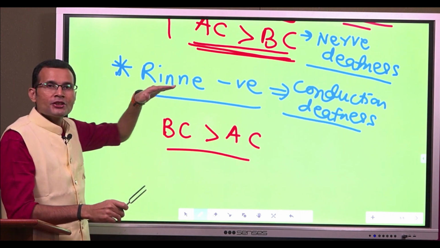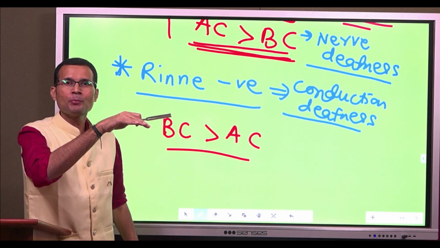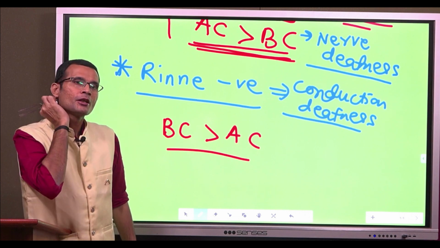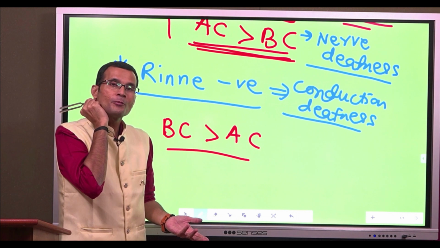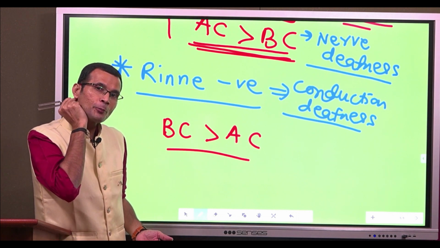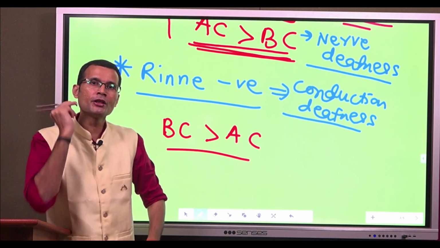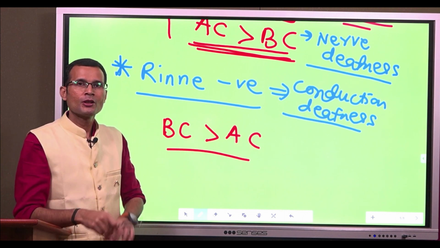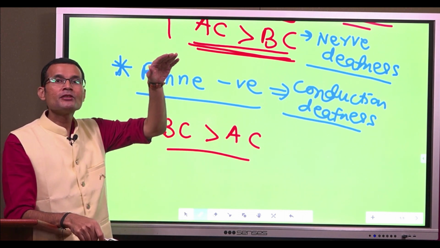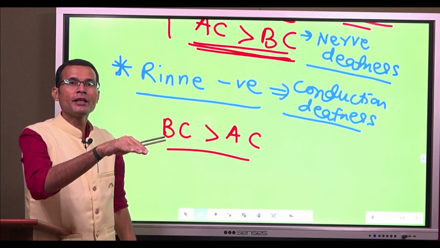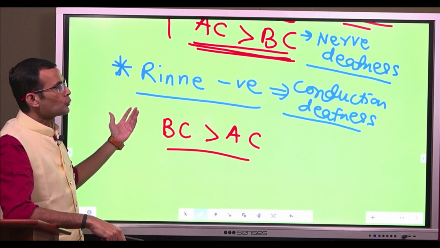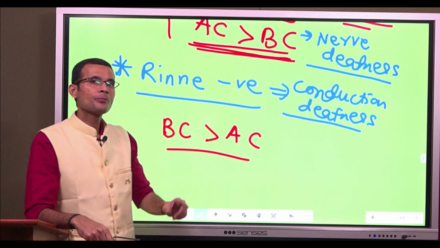If the air conduction has reduced and bone conduction has become prominent or better when you transfer it, you have reversed the test. Now, when you transfer it to the mastoid process, the patient will say, I continue to hear now through the bone. What is your interpretation? That means his air conduction has reduced and bone conduction has now become better than air conduction. So why has that happened?